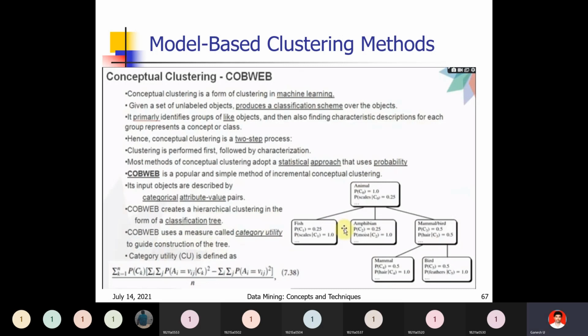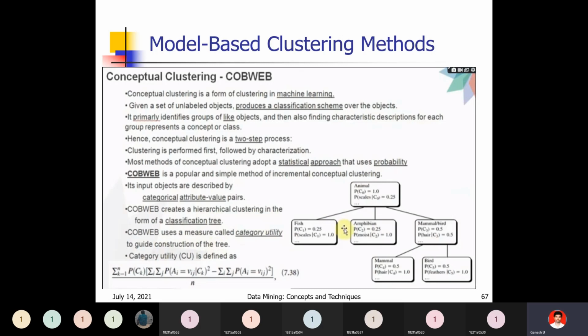Okay, CobWeb is a popular and simple method of incremental conceptual clustering. Step by step, it is incremental. Its input objects are described by categorical attribute-value pairs. So categorical means different categories, as shown in the figure.